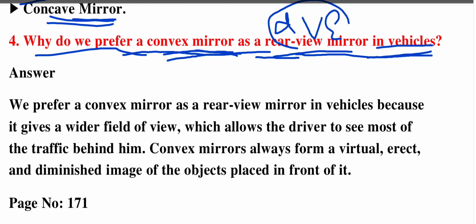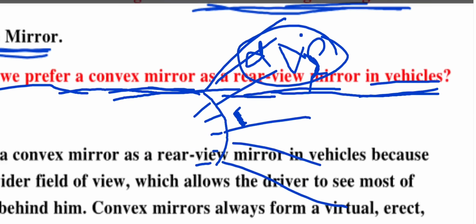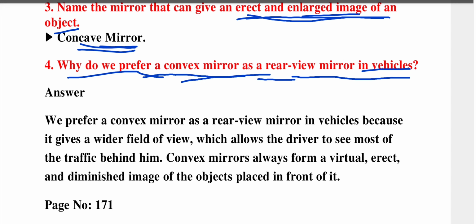This is the reason we use a convex mirror as a rear view mirror. Also, a convex mirror is a diverging mirror, so it will be curved like this. Since it is like this, you can see a large field of view. Whatever the traffic behind, you can see this much field. That is the reason a convex mirror is used as a rear view mirror in vehicles.